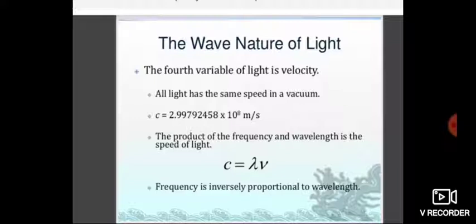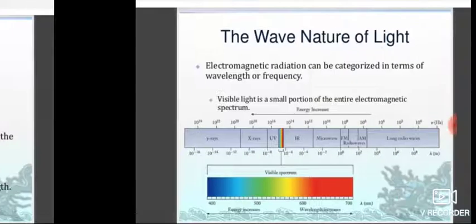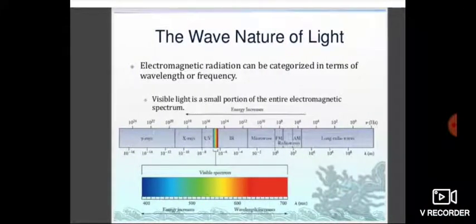Frequency is inversely proportional to the wavelength. Frequency nu is equal to 1 by lambda, and c is equal to nu lambda. This formula is important for calculation. So this is the wave nature of light. And this is known as the electromagnetic spectrum.